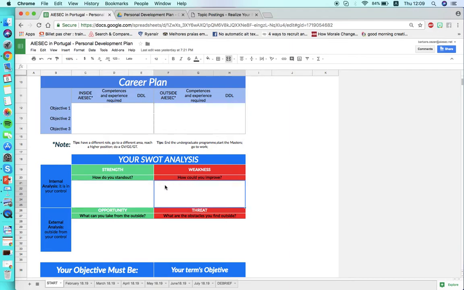I want to improve my discipline. I am not a disciplined person, so this is a weakness that I have. I also have opportunities from the outside that can help me, and obstacles from the outside that cannot help me at all in developing myself.